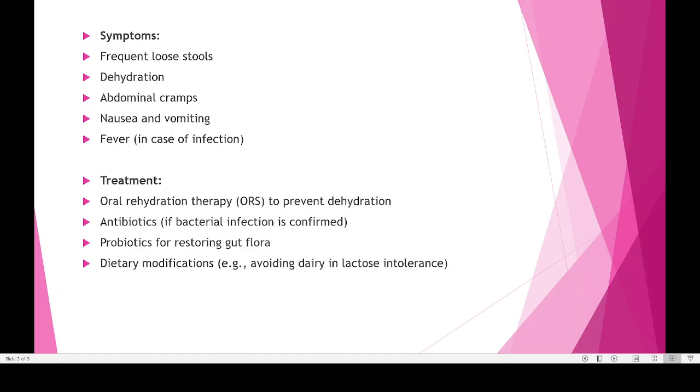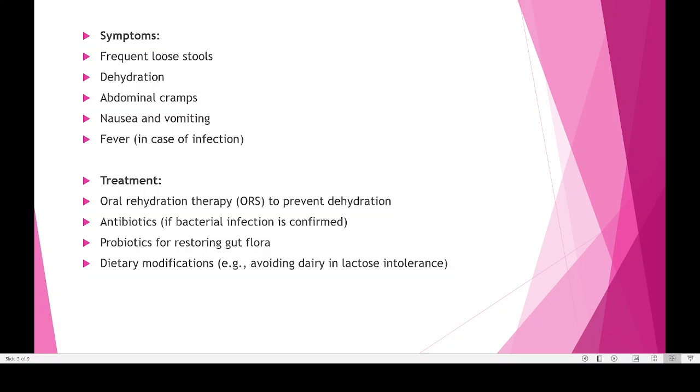Then another problem is that when a lot of water is lost from your body, especially if you are having frequent diarrhea, there will be abdominal pain. This abdominal pain is because of the muscular contractions happening in your stomach and intestine. That is responsible for abdominal cramps. Cramps means irregular sudden contraction, known as abdominal cramps.